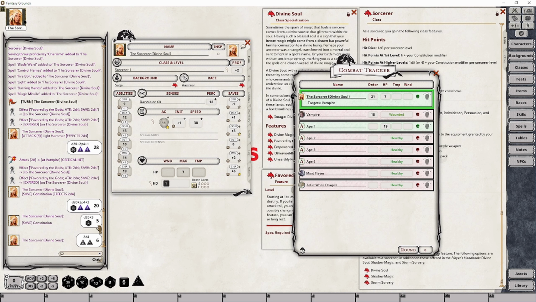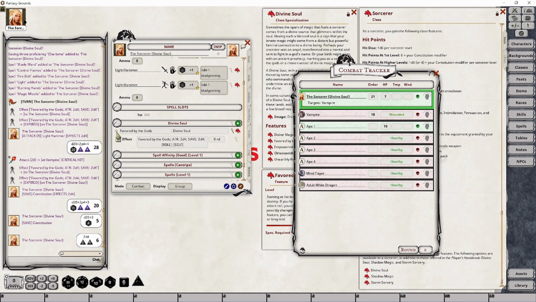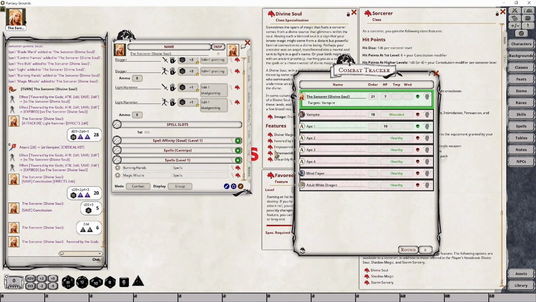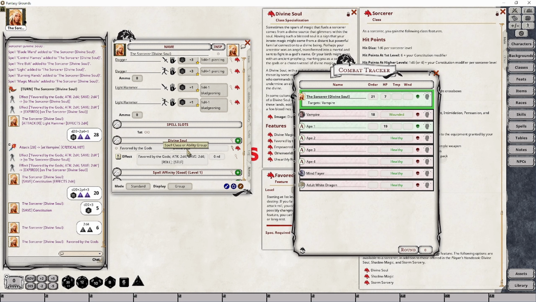So I had an initial value of 5. I can now add 6 additional points to it. Who knows, maybe an 11 is the correct value when it comes to the saving throw. Maybe it was a save versus 10. We don't know. But in any event, that is how this is going to work. The last thing that you will want to do when you do actually use the feature is simply click that so that it goes away. Now, I want that there because it's easier to set up additional items into the group when you can copy and paste this. So I don't want it to go away just yet.